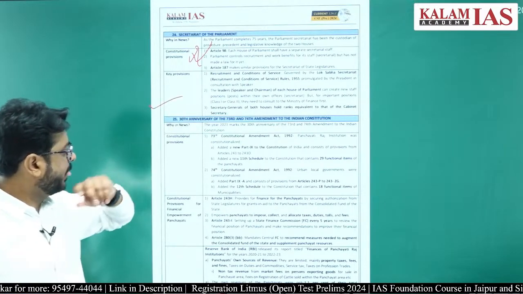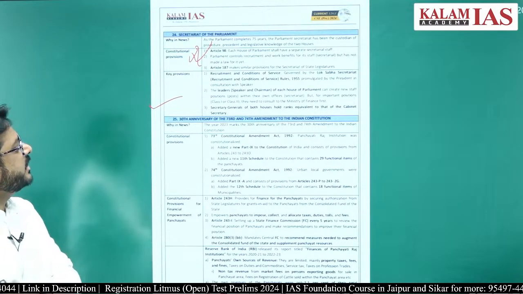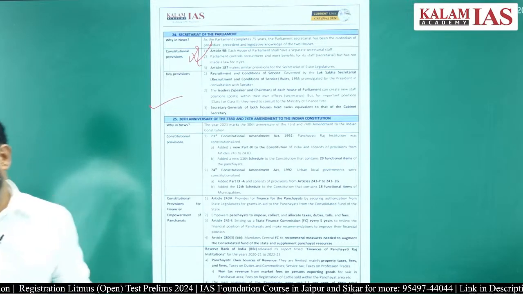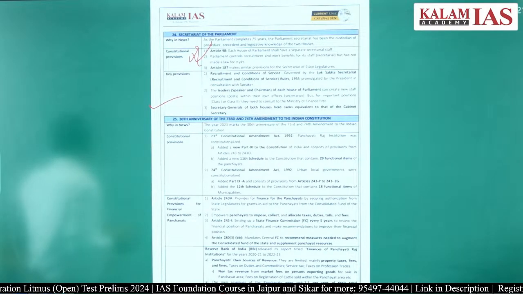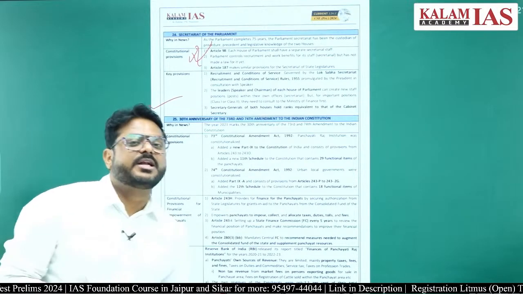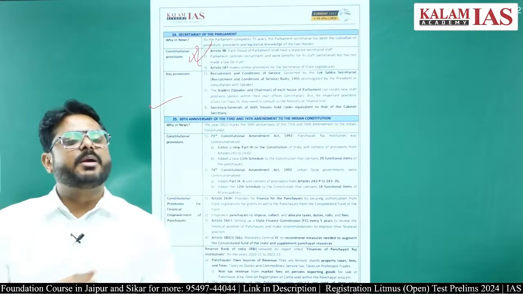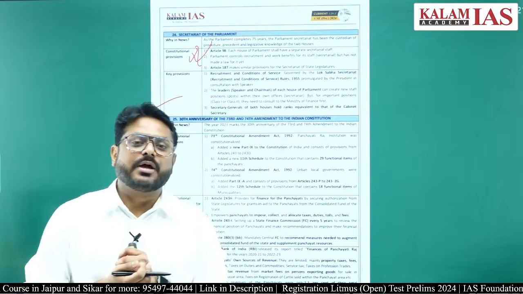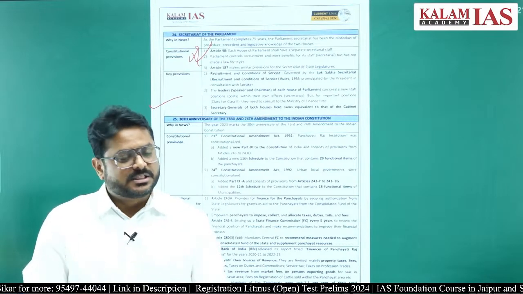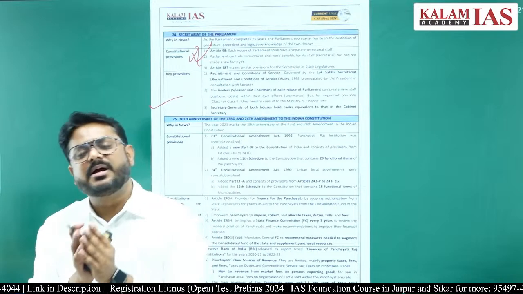Then the next thing which was in the news was the 30th anniversary of the 73rd and the 74th Constitutional Amendment of the Indian Constitution. As you know, the 73rd and 74th Constitutional Amendment Acts have brought the Panchayati Raj system as well as urban local governance. Through the 73rd there has been the Panchayati Raj system, and through the 74th there has been urban local governance.